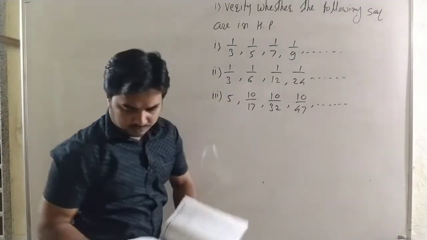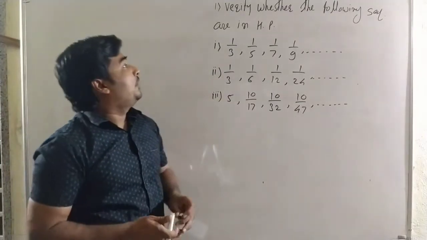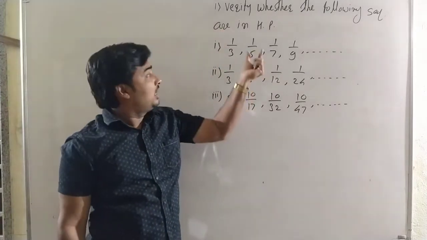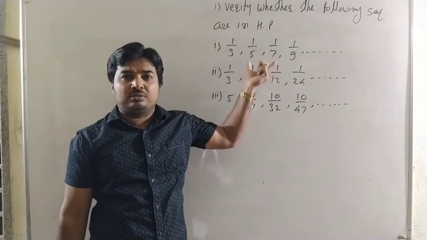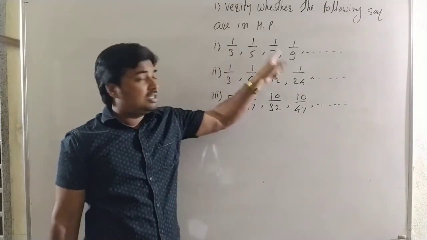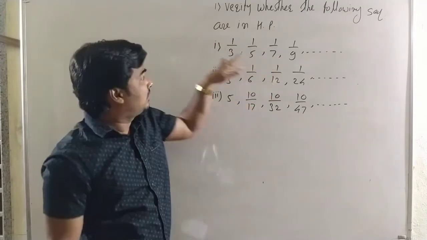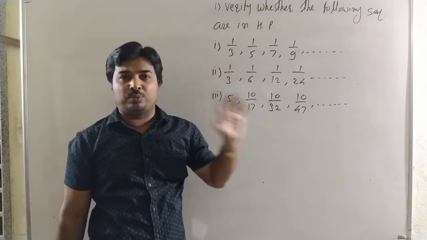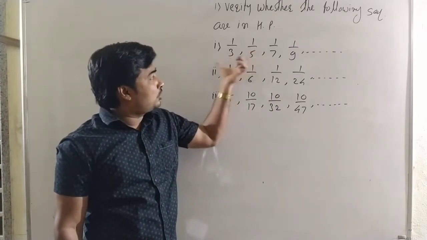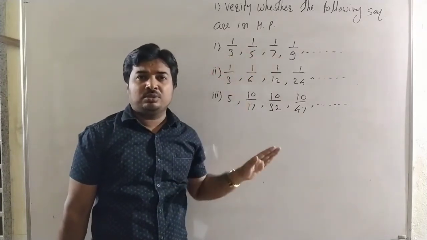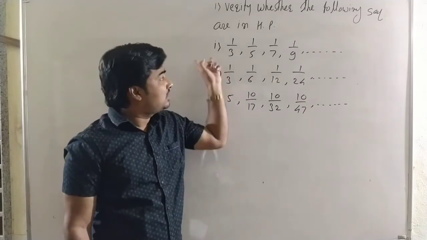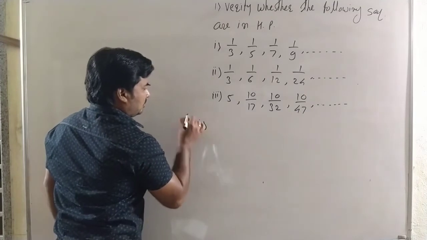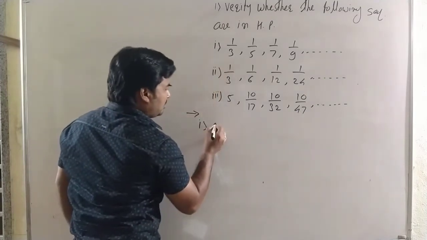Okay. Now here the question is, verify whether the following sequences are in harmonic progression or not. A sequence is in a harmonic progression if the reciprocals of all the terms are in an arithmetic progression. If the reciprocals of all the terms satisfy the conditions of the arithmetic progression, then this sequence is in a harmonic progression. Now first we see the solution for the first given sequence.